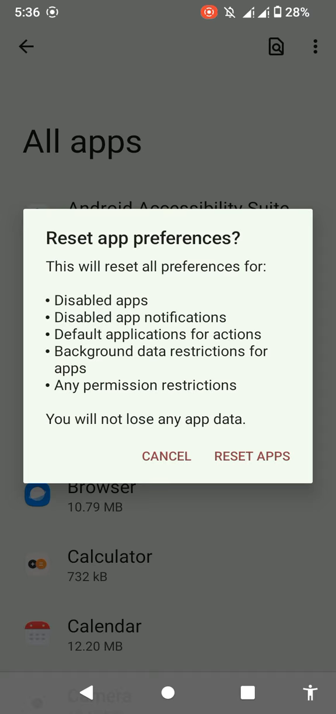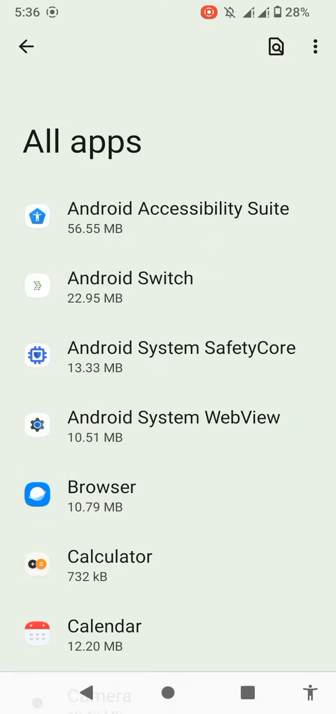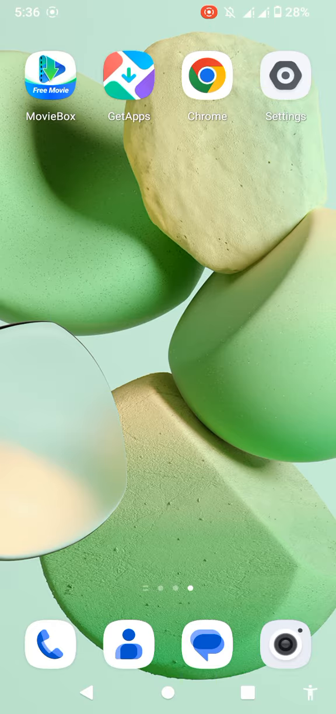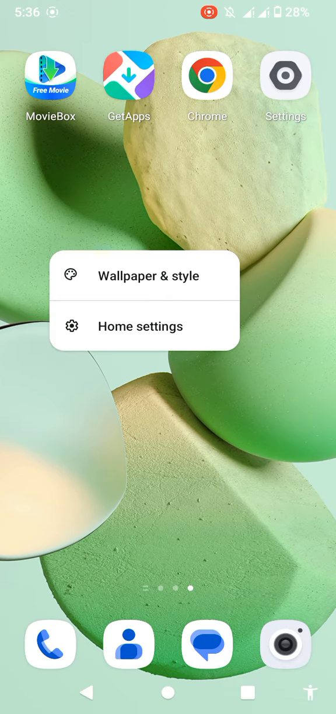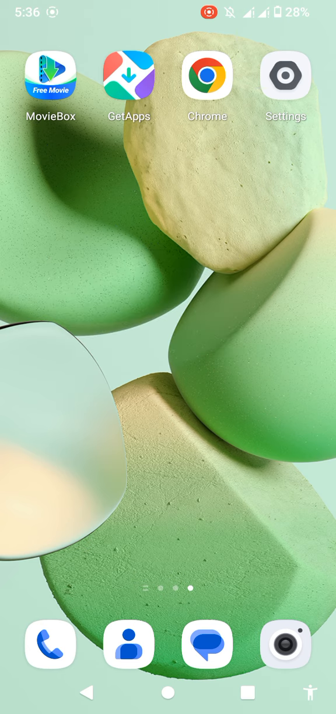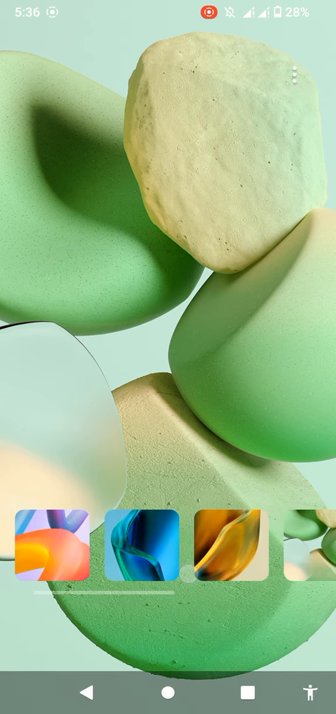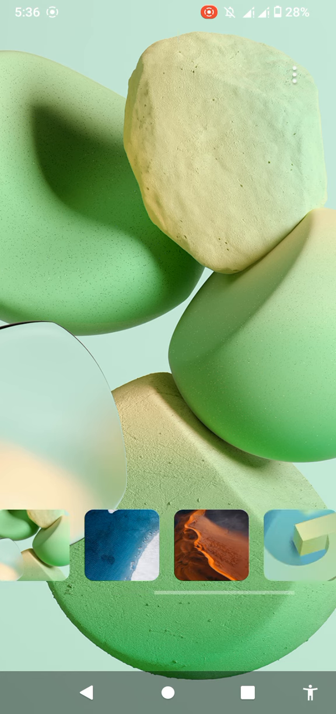So basically, reset app preferences doesn't harm your data, and you will not lose any app data. Then you have to reset apps. Now if we clear that and go to the wallpaper and style, you can see the problem has been solved.